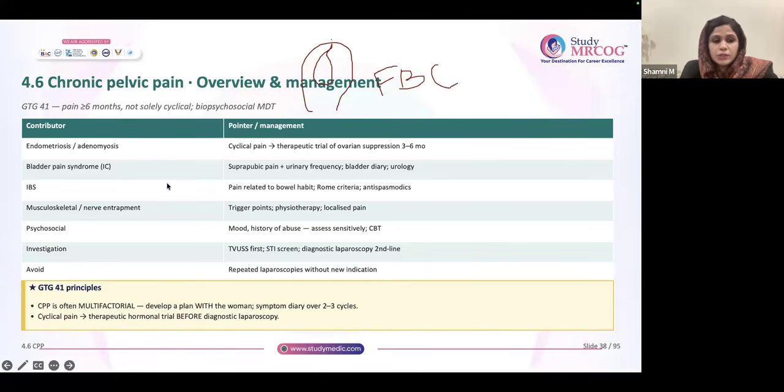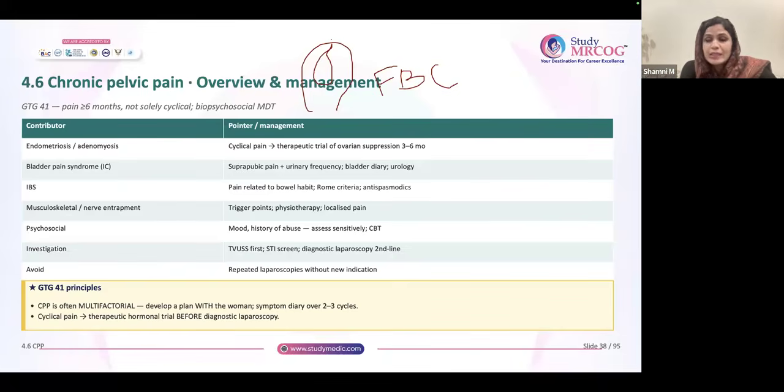Now, what are the conditions? One is endometriosis or adenomyosis, and here basically there will be cyclical pain. What you can do is a therapeutic trial of ovarian suppression for 3 to 6 months. So if a patient comes with chronic pelvic pain, you're not sure whether it's due to endometriosis or adenomyosis or some PID, or some other causes, it's okay that you need not diagnose what it is. You need not go for a laparoscopy itself. You can try with hormones for 3 to 6 months and see.